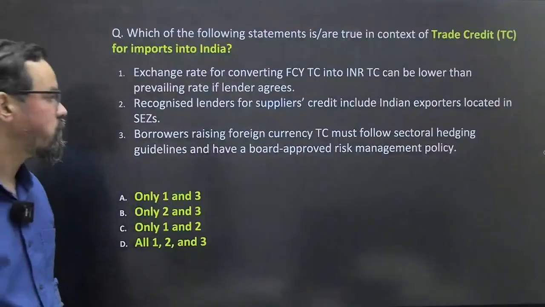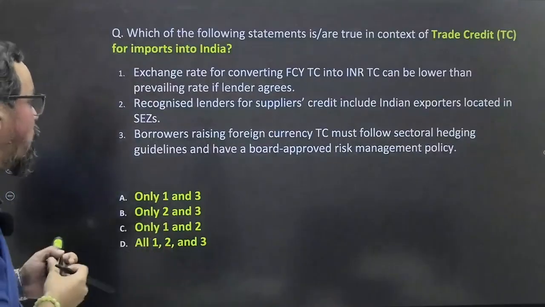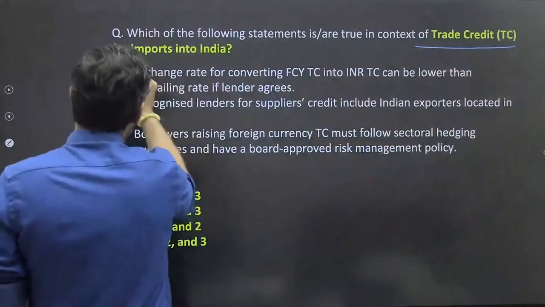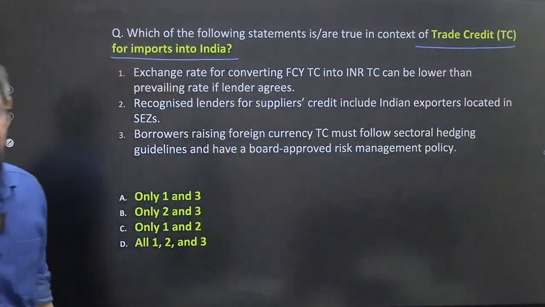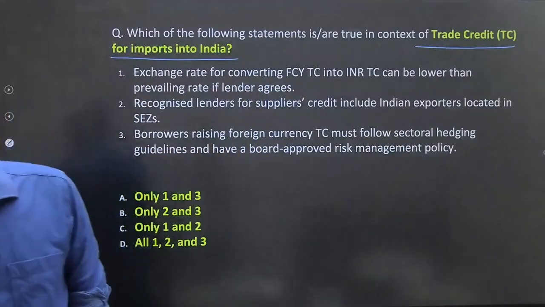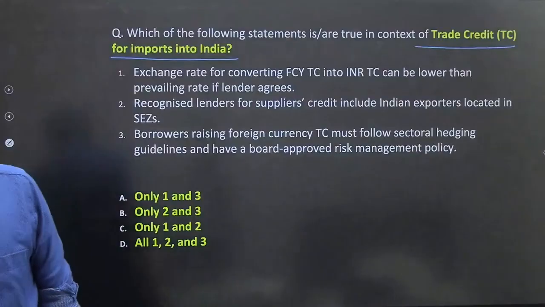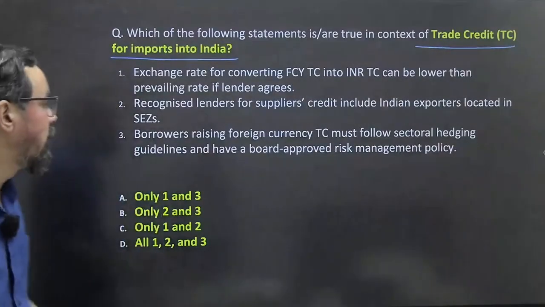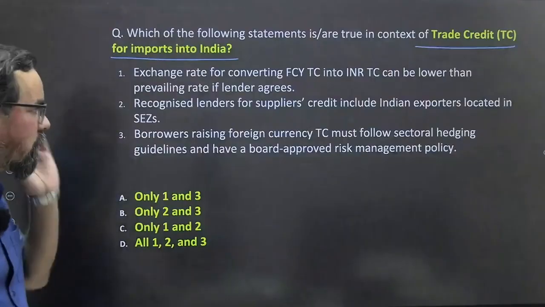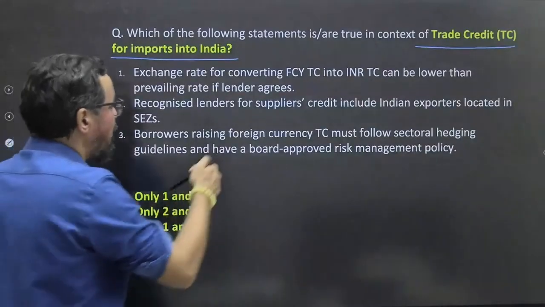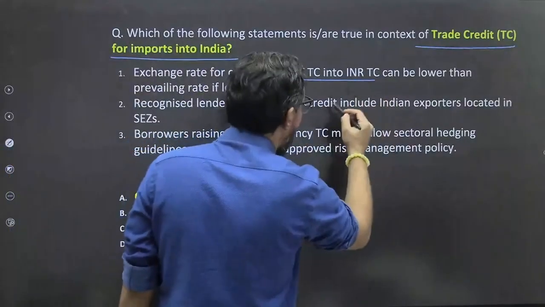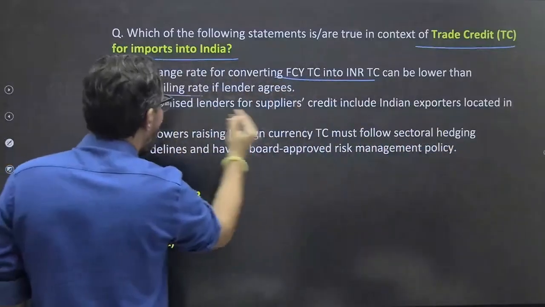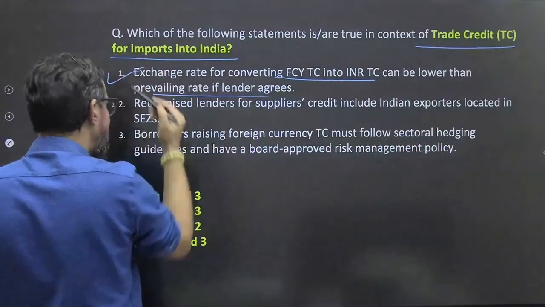Next one. Which of the following statements are true in the context of trade credit for importers into India? Easy question, tell me. The exchange rate for converting foreign currency trade credit into INR trade credit can be lower than the prevailing rate if the lender agrees. True.